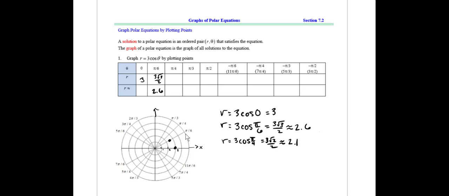So that's saying when we're at an angle of pi over 4, we're even smaller in our radius than we were before. We're at 2.1, just past a radius of 2. And I'll fill those in here. And this is 2.1 roughly. Let's go through some more and then I'll plot them all at the end.